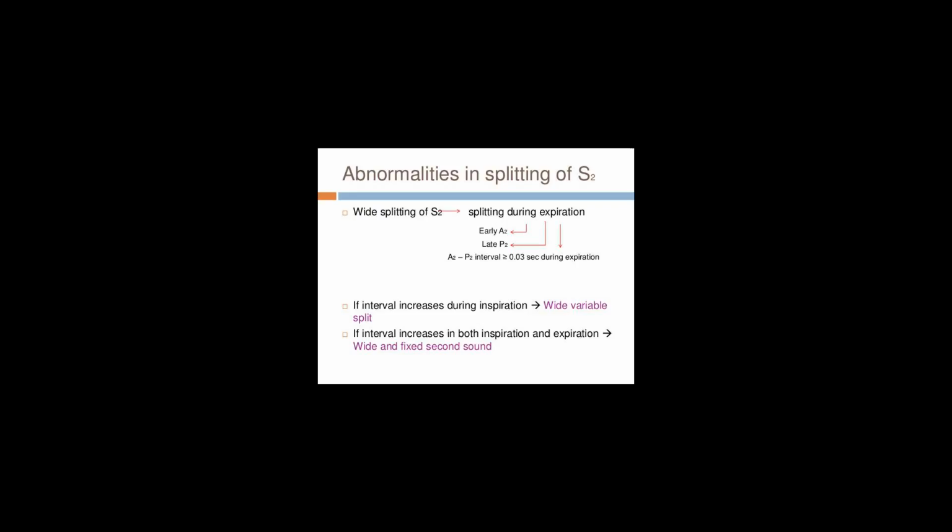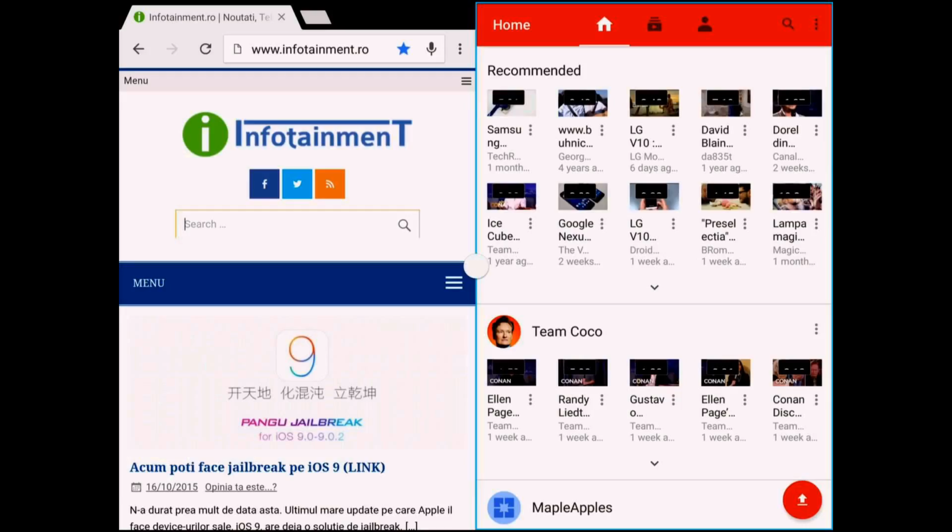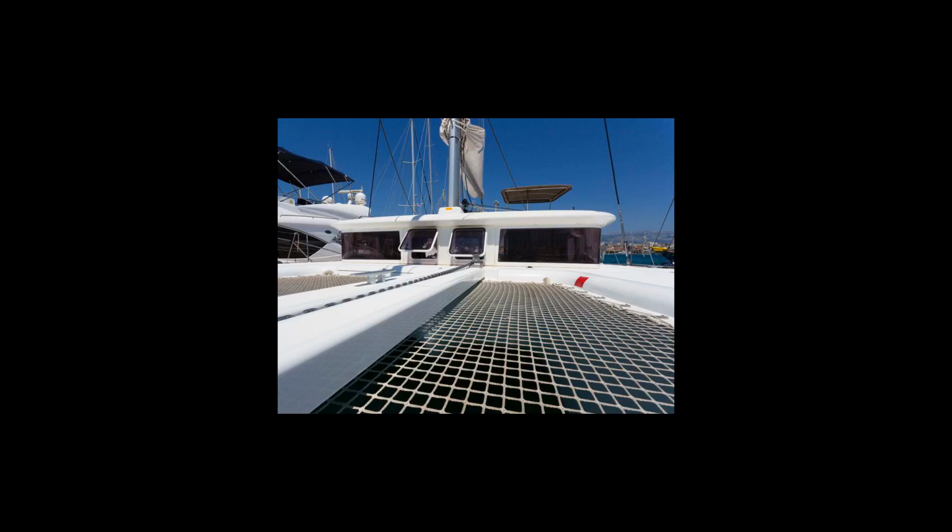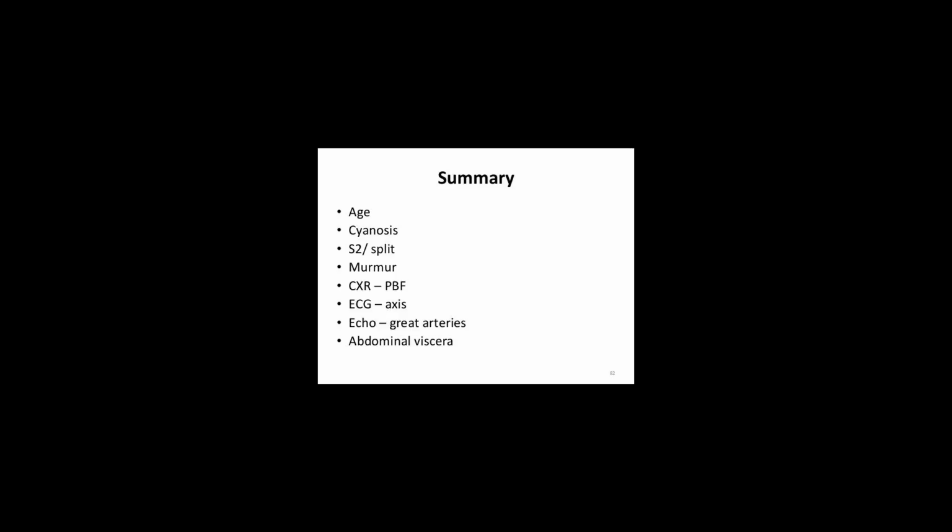If splitting does not vary with inspiration, it is termed a fixed split S2, and is usually due to a septal defect, such as an atrial septal defect, ASD. The ASD creates a left-to-right shunt that increases the blood flow to the right side of the heart, thereby causing the pulmonary valve to close later than the aortic valve independent of inspiration, expiration.